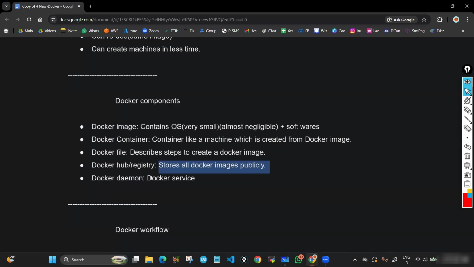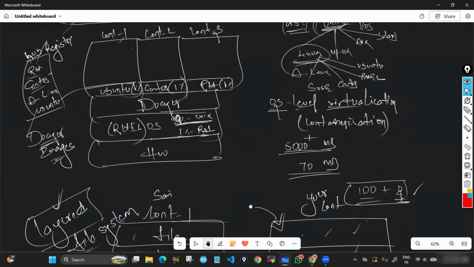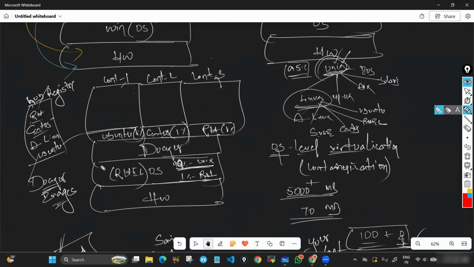Then Docker daemon. Docker daemon means what? Docker service. After installing Docker on top of your EC2 instance, you have to start the Docker service. Docker has its own service, and that is what we call daemon. Daemon means backend service. Just like the way we install HTTP, we start the HTTP service, Docker has its service and we have to start it. That is what we call Docker daemon. So till the time Docker is running, you can manage containers: creating, editing, deleting, everything we can do.